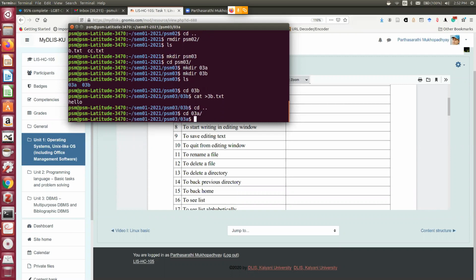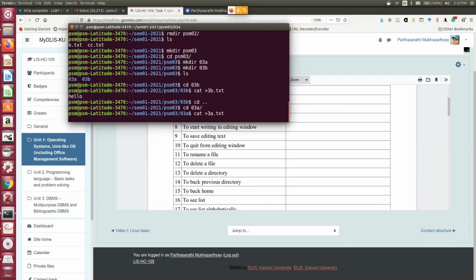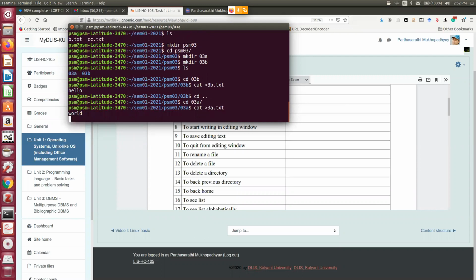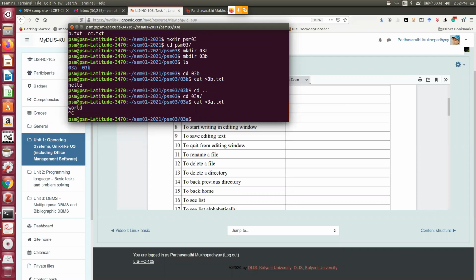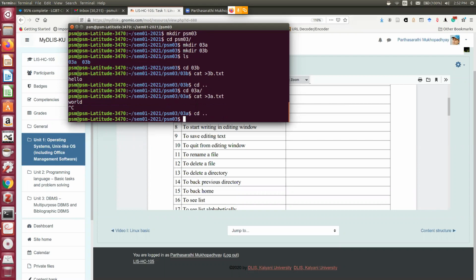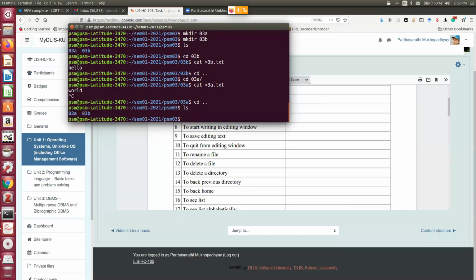There I am creating another document, cat 3a.txt. I am giving hello world, control C. So now my PSM03 has got two directories, 3A and 3B. 3A has got the 3a.txt file, 3B has got the 3b.txt file, and so on.